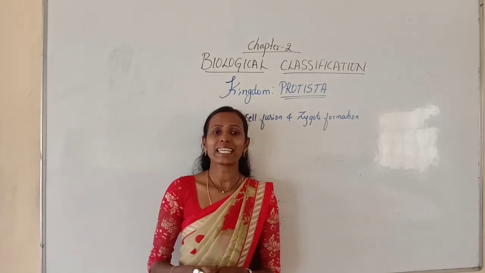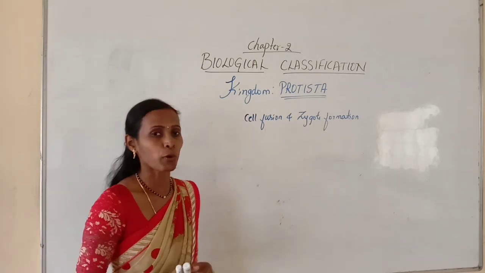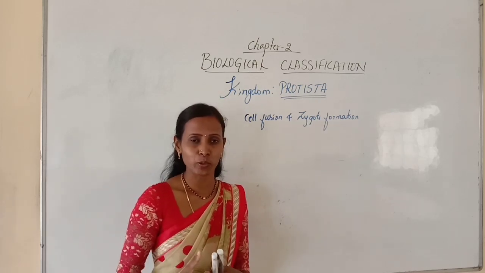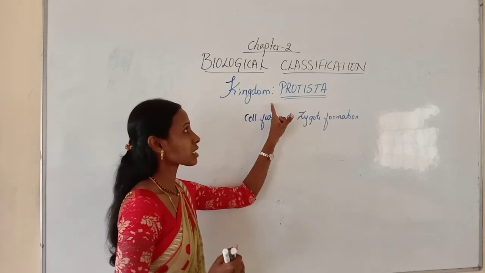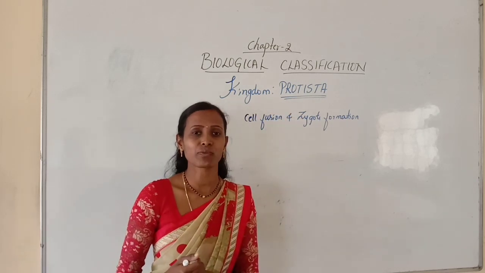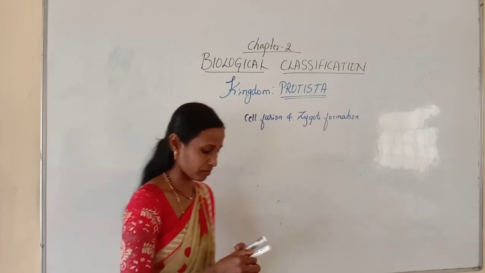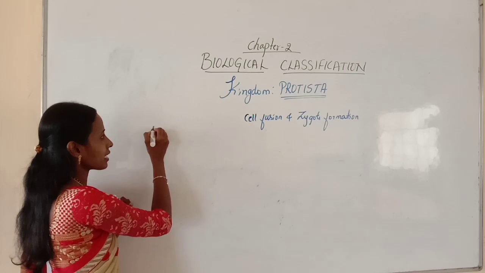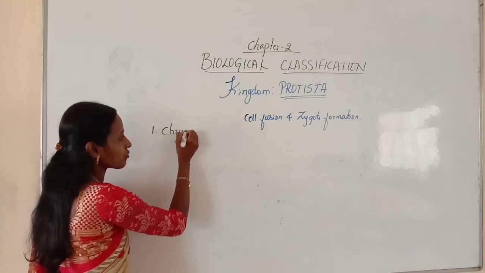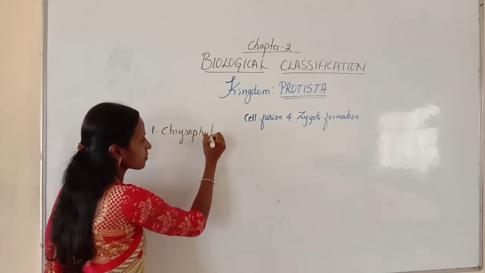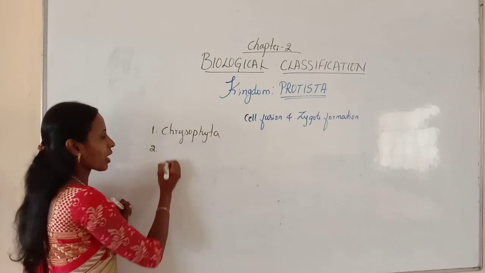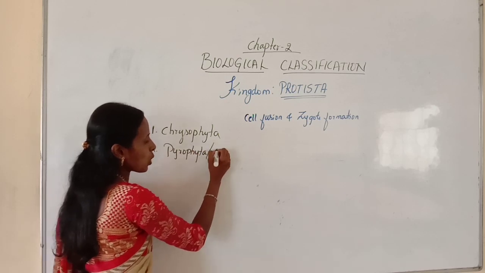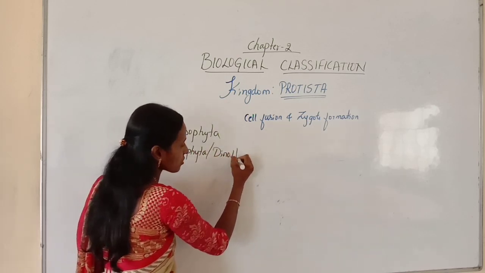Now we see the classification of kingdom Protista. As you studied in kingdom Monera, there are Archaebacteria and Eubacteria. Likewise, this kingdom Protista has been classified into 5 divisions. So kingdom Protista is divided into 5 divisions, namely Chrysophyta. Second one is called Phyrophyta, which is also called Dinoflagellates.